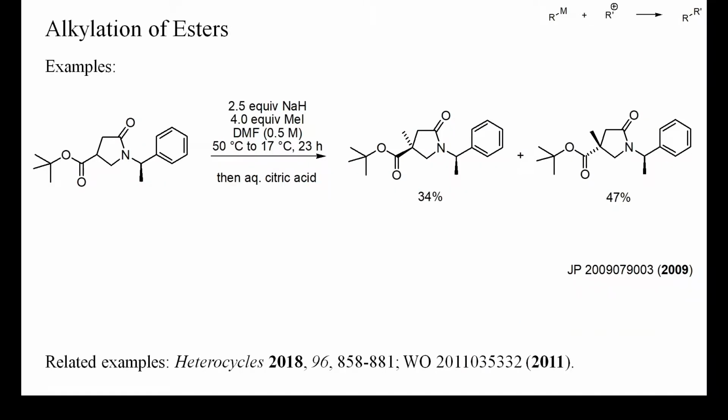In this newer example, a tert-butyl ester was alpha-methylated in high yield by treatment with sodium hydride and methyl iodide in DMF as solvent and at room temperature. Despite the excess of base and electrophile, no alpha-methylation of the lactam occurred, which may be due to steric crowding.